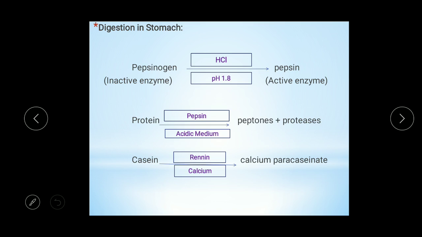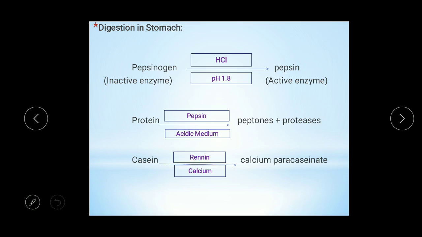This enzyme is present in newborn babies who are fed on milk in the early weeks or early phases of life. The newborn baby has this enzyme renin, and renin acts on casein, the milk protein, converting it into calcium paracaseinate. This causes coagulation of milk with the help of renin, and this coagulated milk is then further digested with the help of the enzyme pepsin.